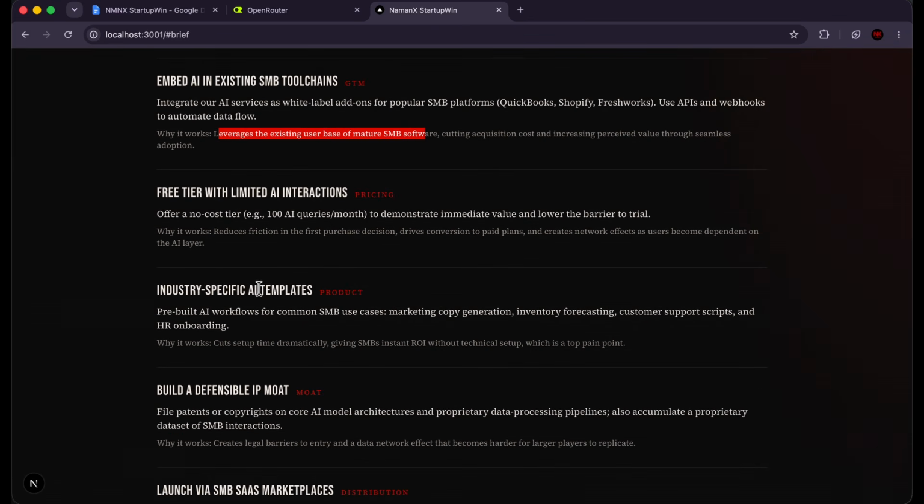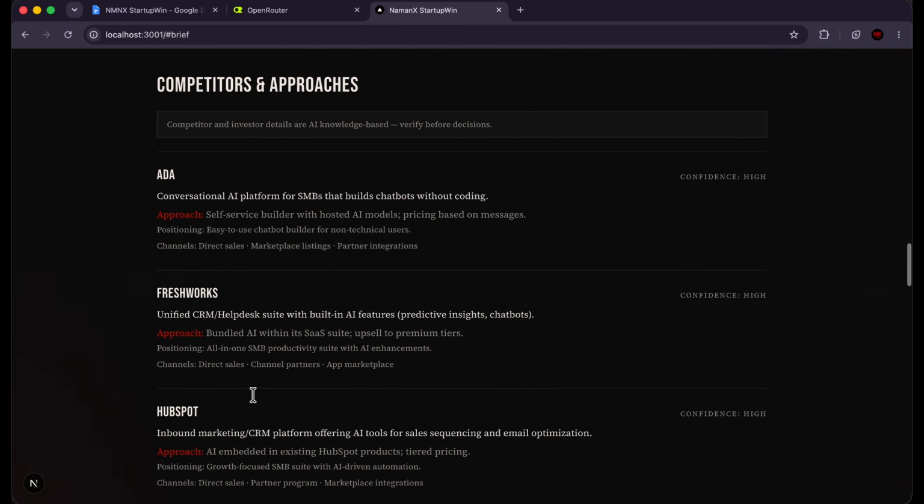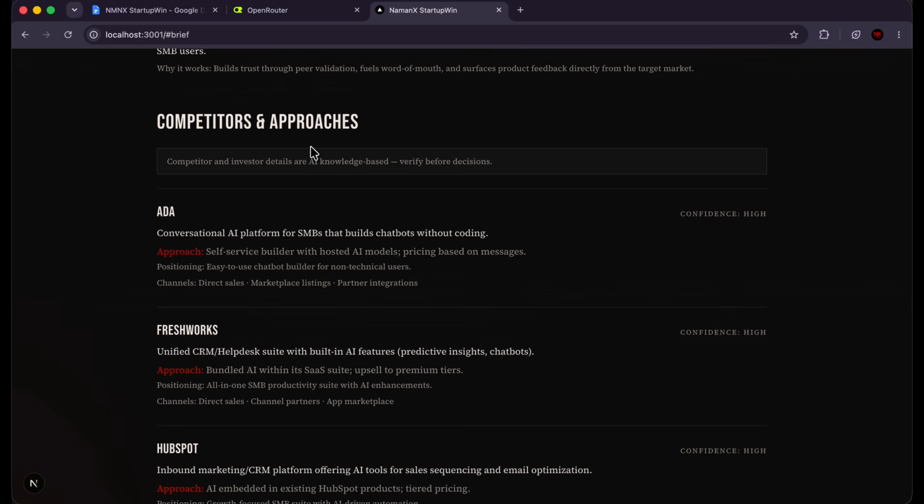Now, all of these things don't work for all industries, right? If I was starting a food company, these things wouldn't work. Build a defensible IP moat. So it's customized based on the details that we put in, which is exactly what we wanted. So now we have competitors and approaches. So Freshworks does that. ADA does that.